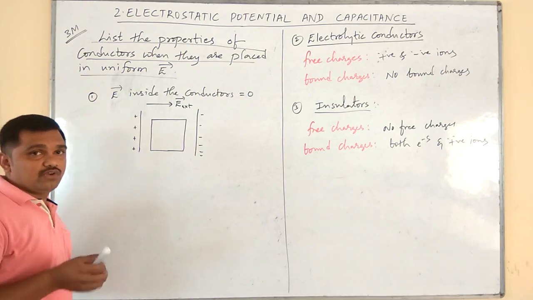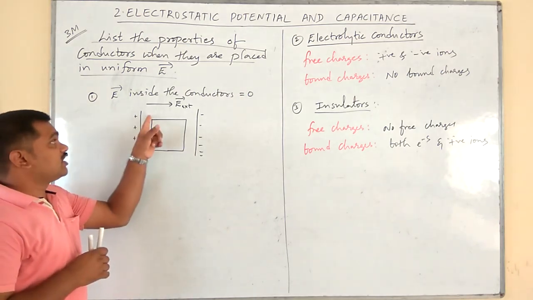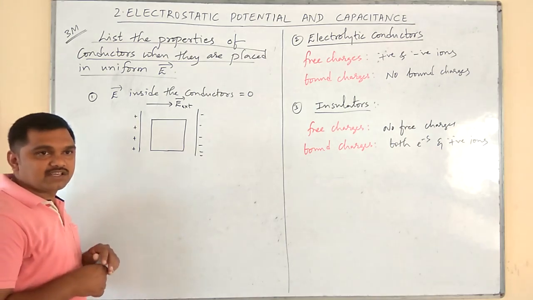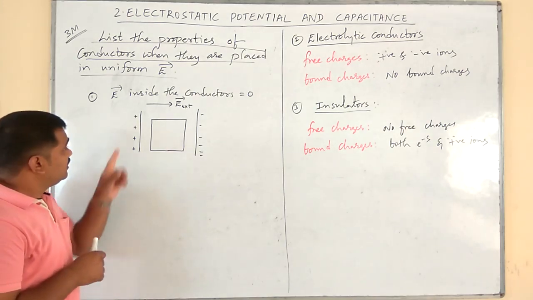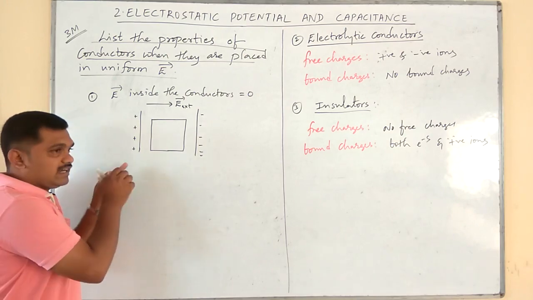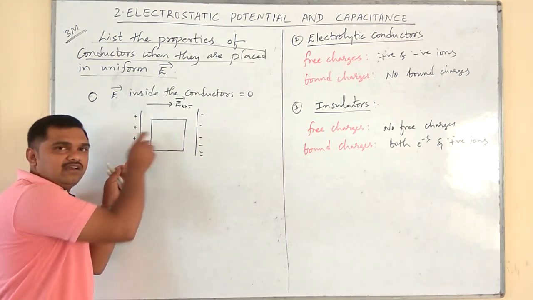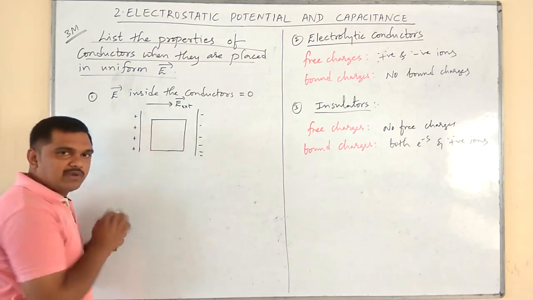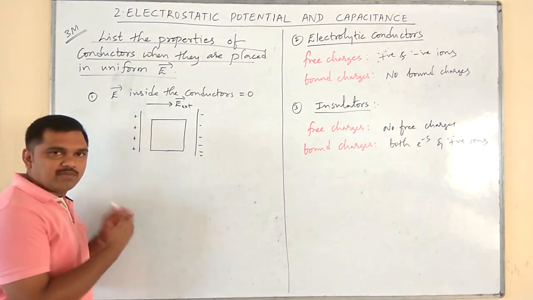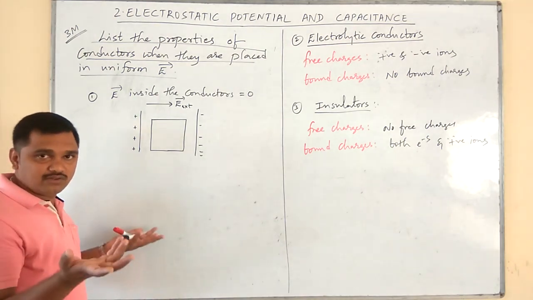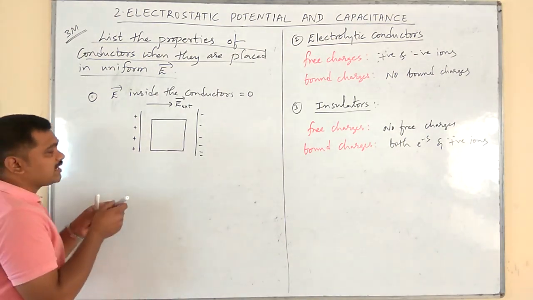Now, you have already read about charging by conduction, charging by induction and all. In case of charging by induction, what we used to do? We used to bring an already charged conductor near the neutral body. It's a neutral body because it consists of equal number of protons and electrons. Each and every atom is electrically neutral. That you know. Here, what happens?